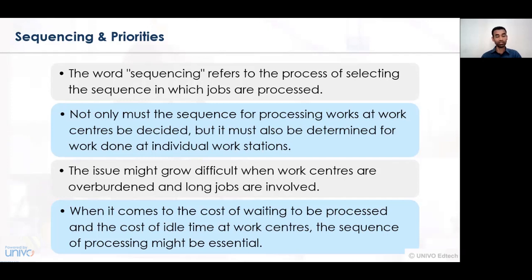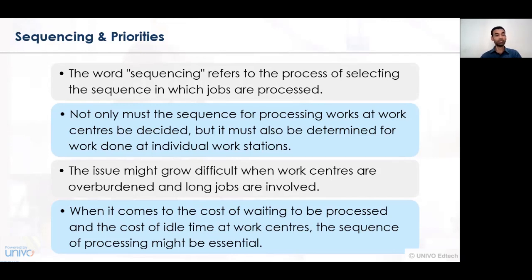A particular task or job may be conducted at one individual machine, or the involvement of several machines or an assembly line may be required. So sequencing of all those activities is essentially required. When sequencing is planned, we have to prioritize what sequencing can be undertaken, how many sequences are required, and at what stages the time will be completed or utilized. The issue may grow difficult when the core work center associated with machine scheduling or machine sequencing is changing. The waiting time also needs to be identified, because it is always associated with a certain amount of cost.